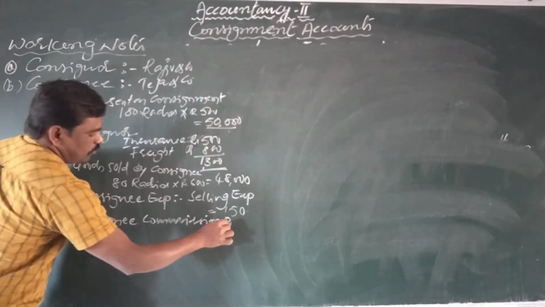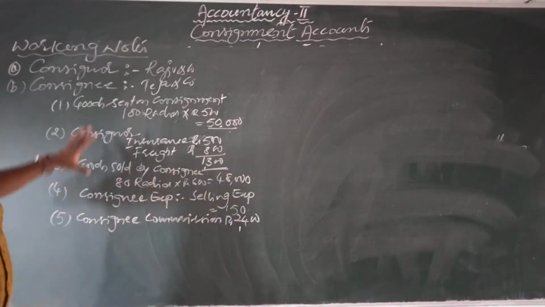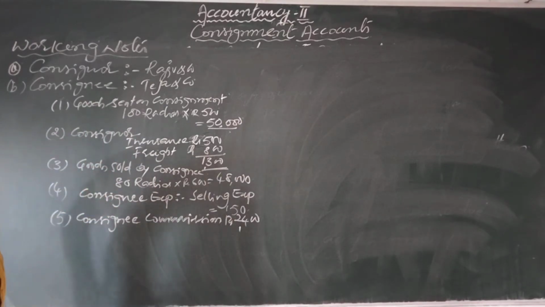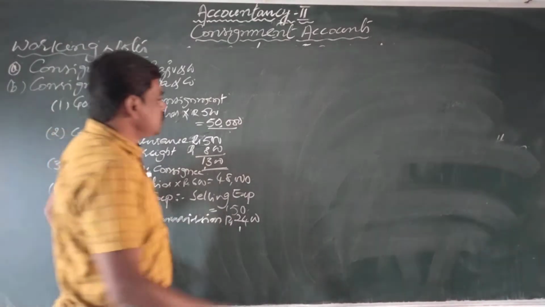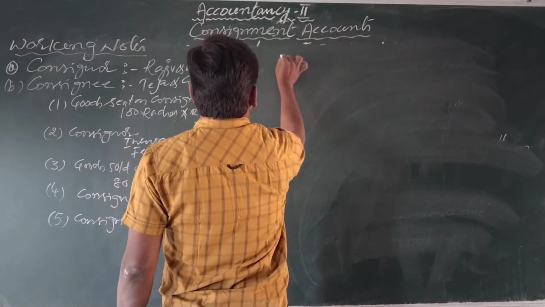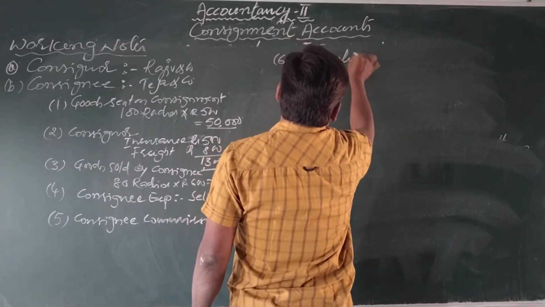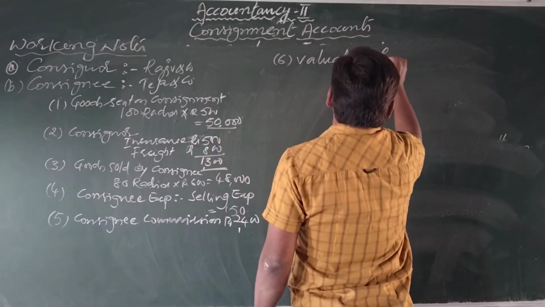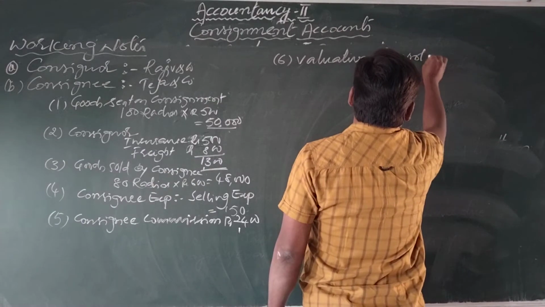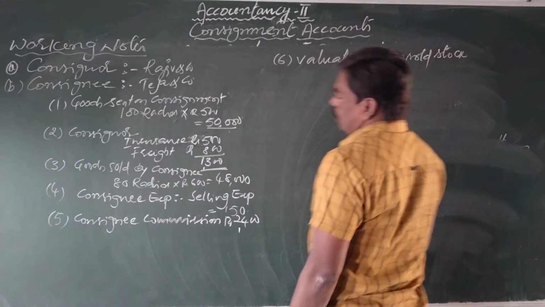Here rupees 2,400. So all these are expenses. And come to the next point, that is valuation of unsold stock or goods, whatever it may be.